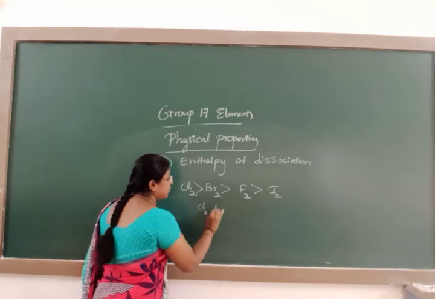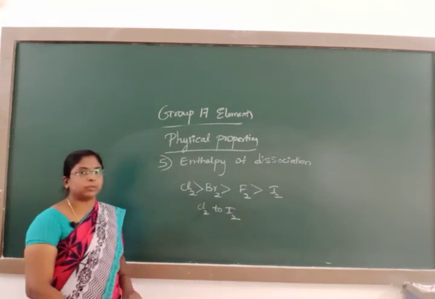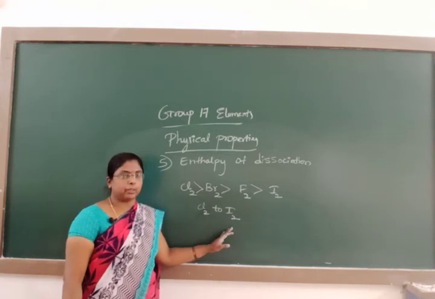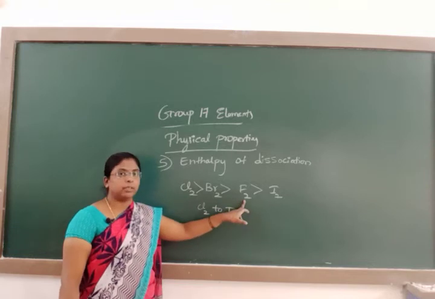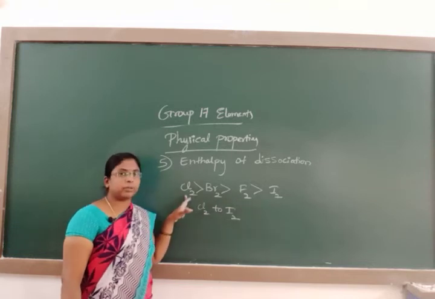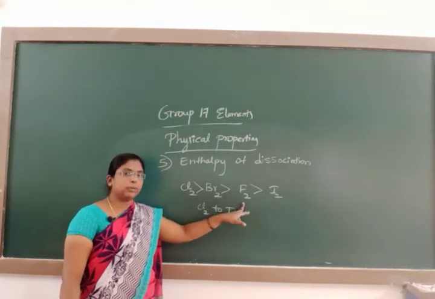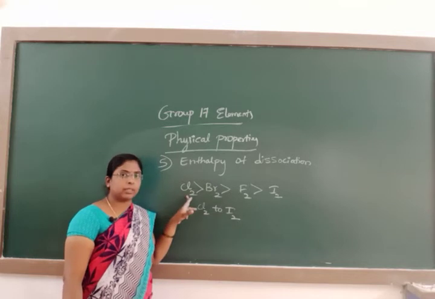When you move from chlorine to iodine, the enthalpy of dissociation goes on decreasing. The enthalpy of dissociation of fluorine is less than that of chlorine as well as that of bromine.